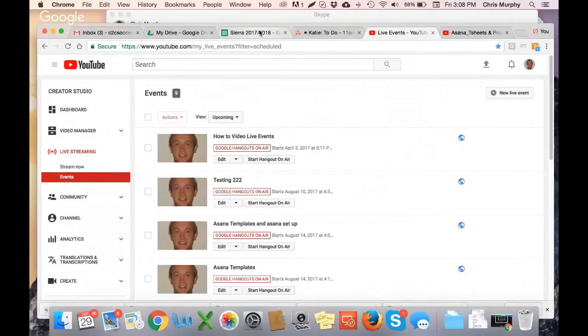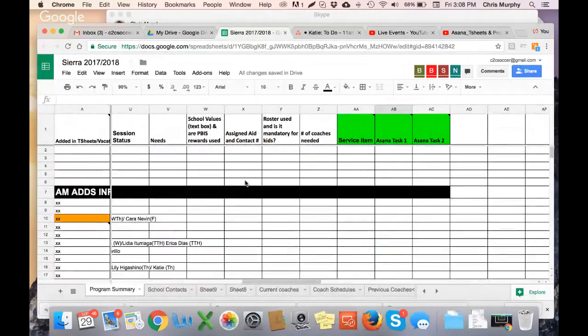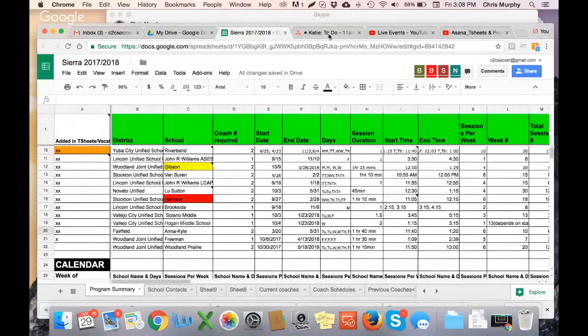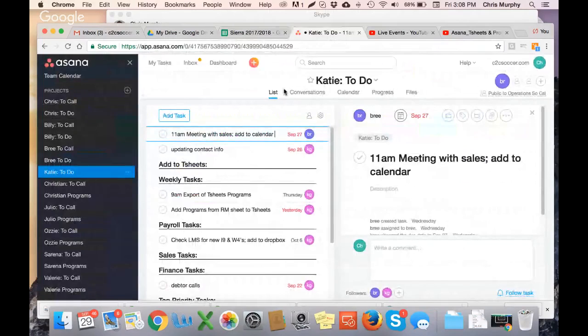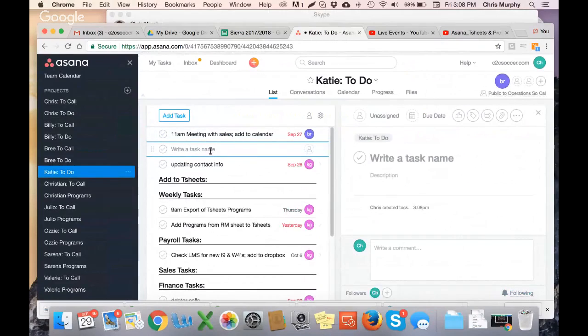So now I need to go and create this program in Asana for Katie. I'm going to go into Katie's Asana and create a task. The task is going to state Woodland Prairie, and then we're going to put contract, complete contract paperwork.